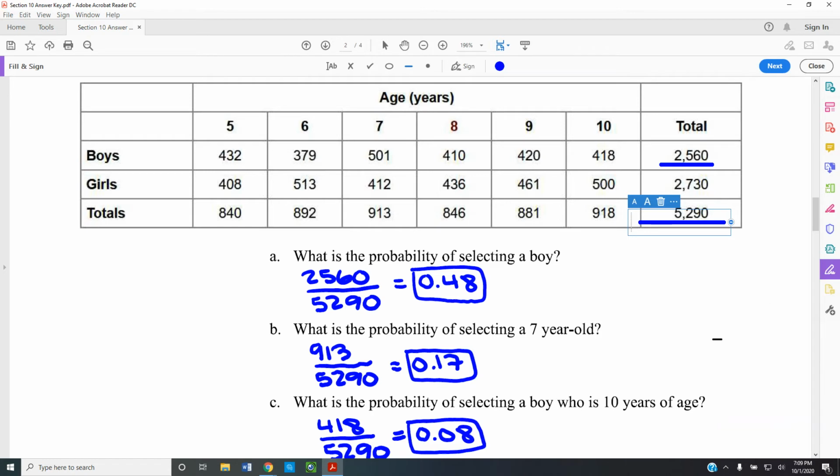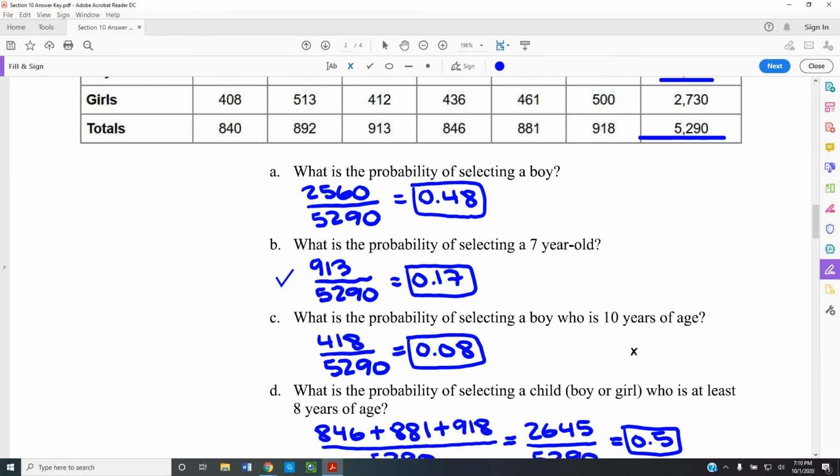What is the probability of selecting a 7-year-old? Okay, well, the 7-year-old is slightly different. I go to the 7-year-old column and find it here. And I have 913, again out of the same 5,290. So to take 913 and divide it by 5,290, I get 17% or 0.17.